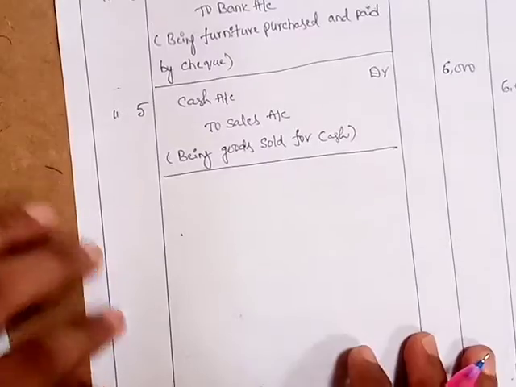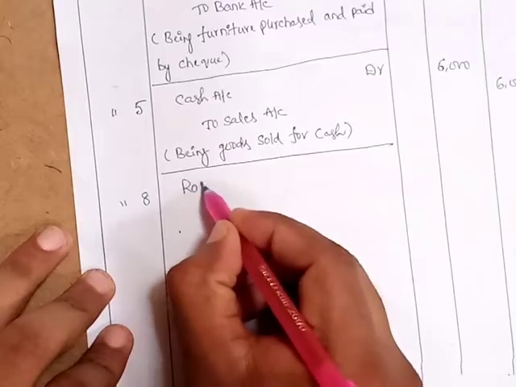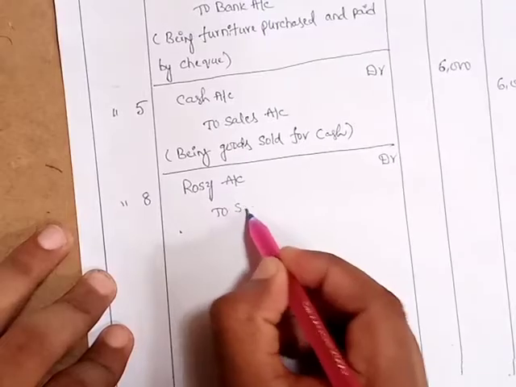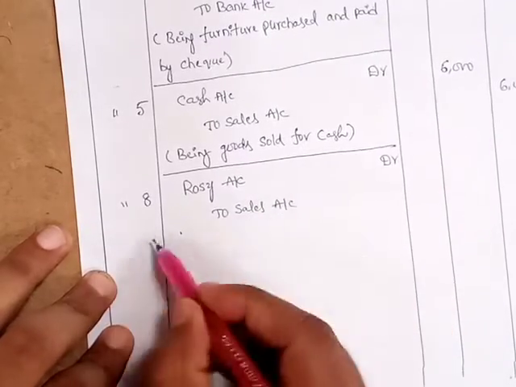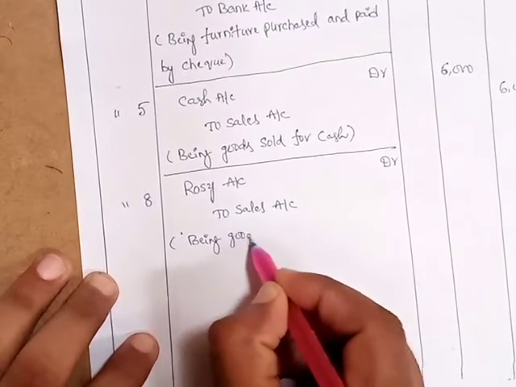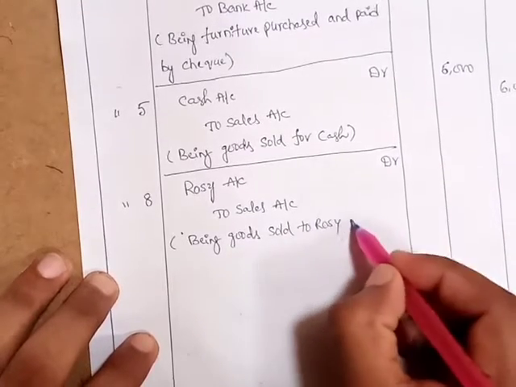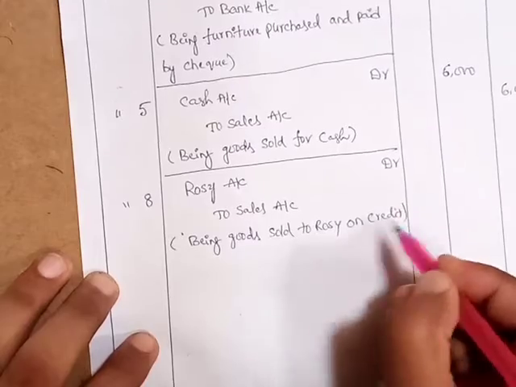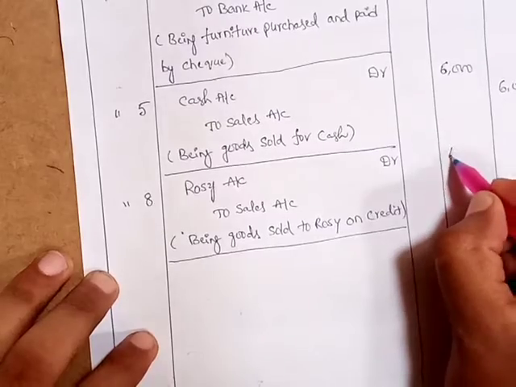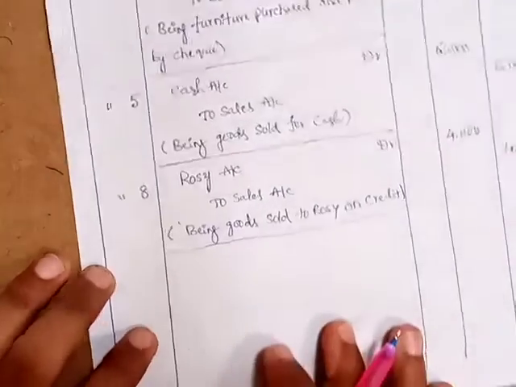So entry is: Rosie account debtor to sales account, being goods sold to Rosie on credit. So against the debit line in debit column 4000, against the credit line in credit column 4000.